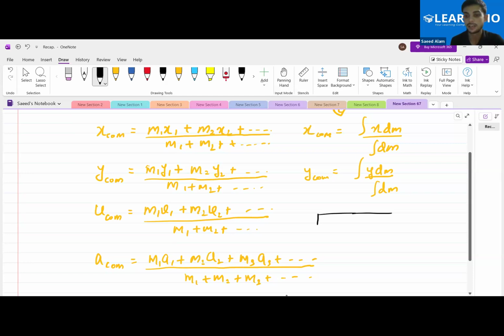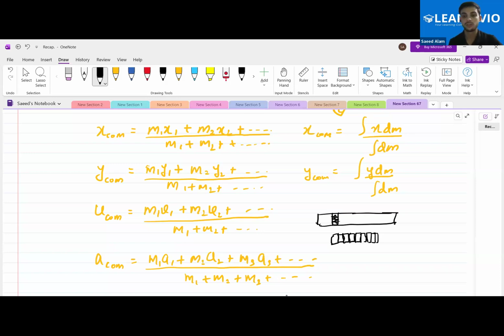Let me consider a continuous body and mark some dm masses over it. What we used to do in a continuous body is to see it as small elemental masses. So let us divide it into small elemental masses. Let us say this is some small element dm. If we keep on joining these small dm, we'll get the complete rod. This is actually the meaning of the small dm mass. When we choose it, we choose it in such a way that if we keep on joining those dm masses, we'll get the complete rod.